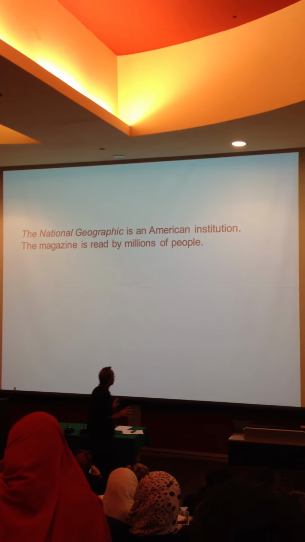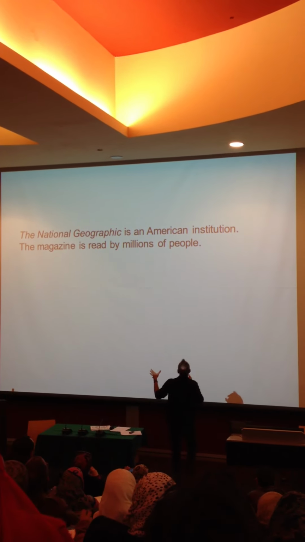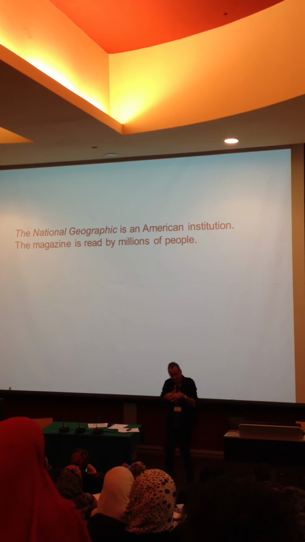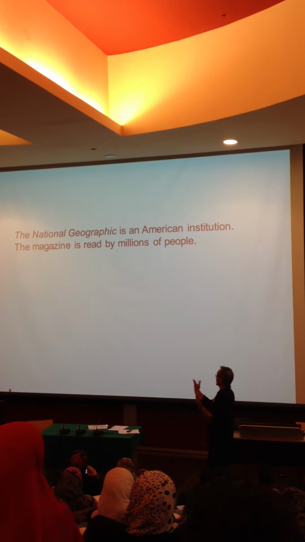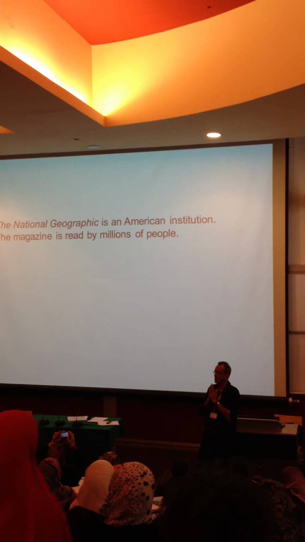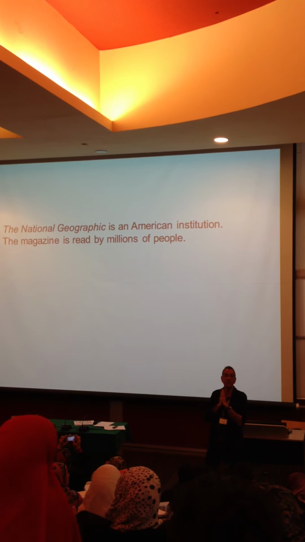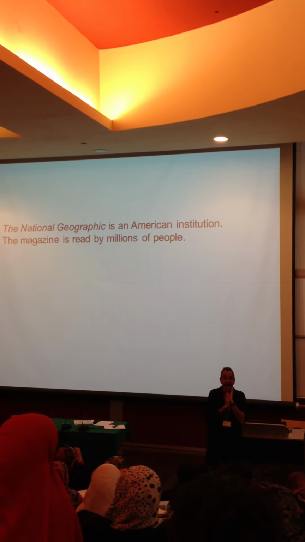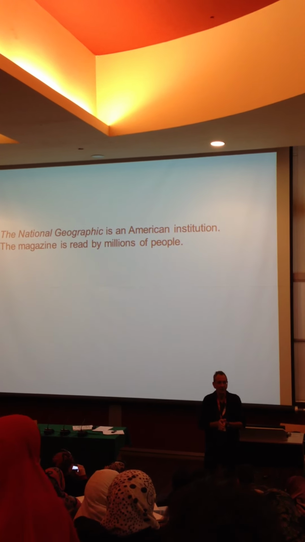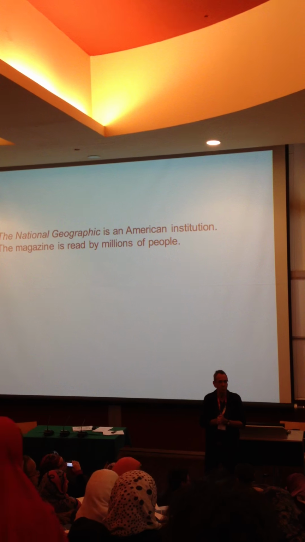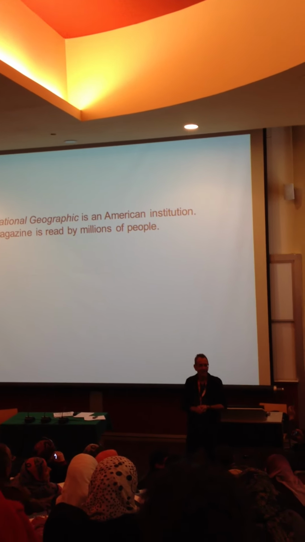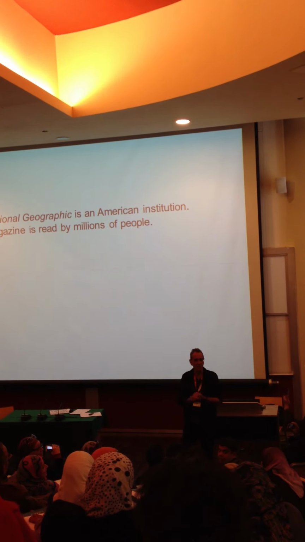Now, why don't we say the National Geographic is an American institution, millions of people read it? I mean, we can say that, but why is it more elegant to say the magazine is read by millions of people? There's a rule in many languages, in English, that new information comes at the end. How do you know that? Where did you learn it? It's not in the books. No. You just know. Did you read one of my books?